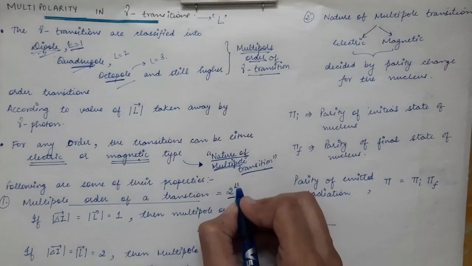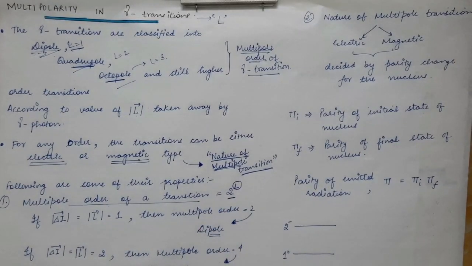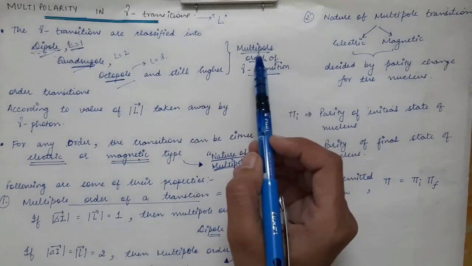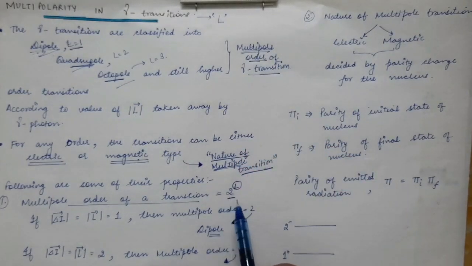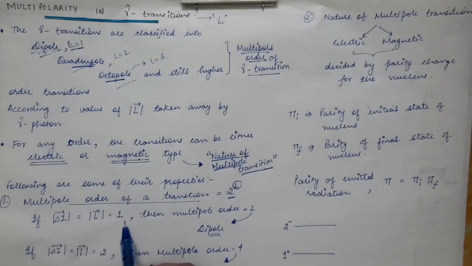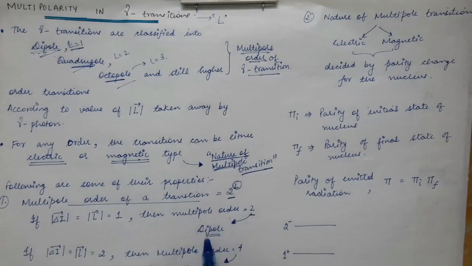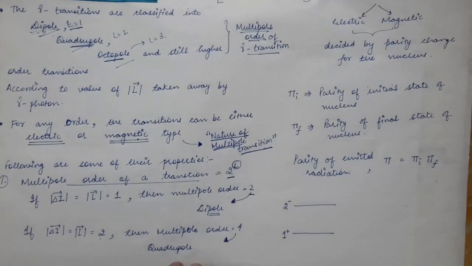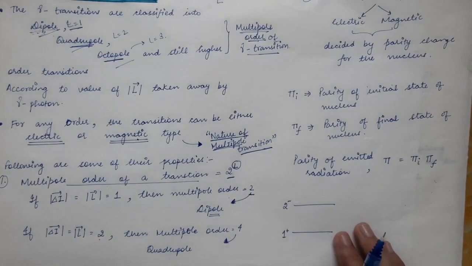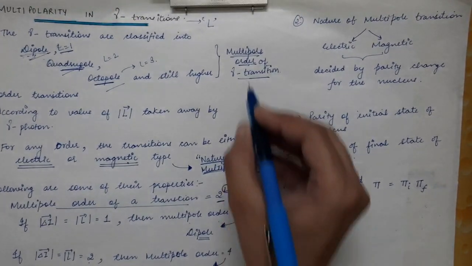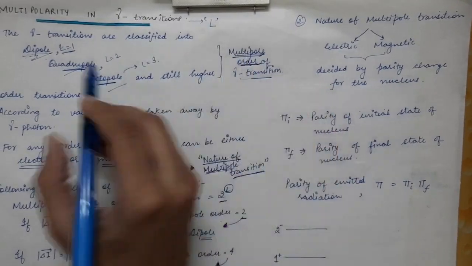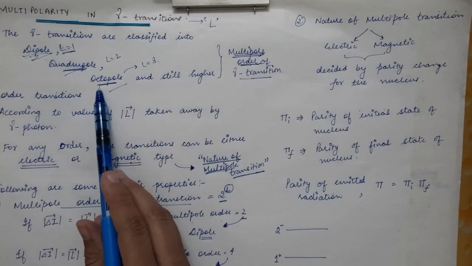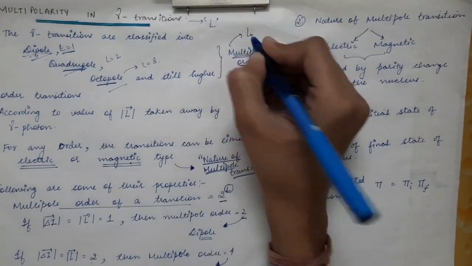So capital L tells us what type of multipole order the gamma transition has, and 2 power L gives us the exact multipole order, whether it is dipole, quadrupole, or octupole. If L is equal to 1, then the multipole order is 2, which is dipole, and if L is equal to 2, then the multipole order is 4, which is quadrupole, and so on. As we have seen, this order, whether the transition is dipole, quadrupole, or octupole, is decided by capital L.